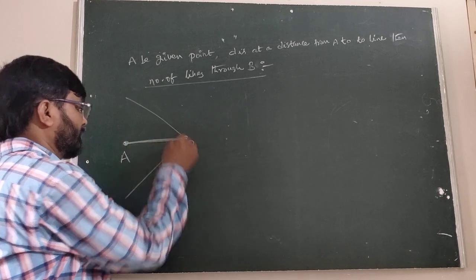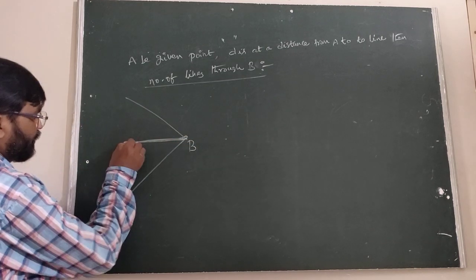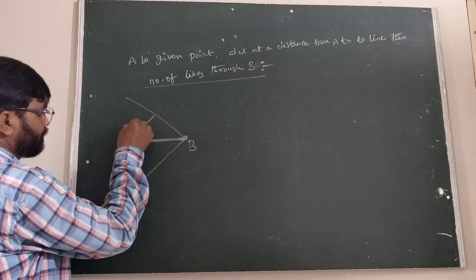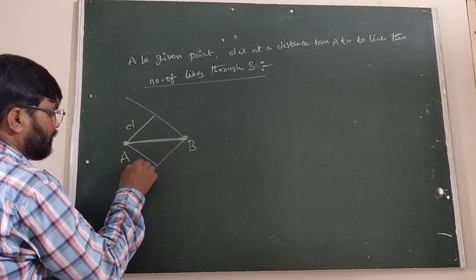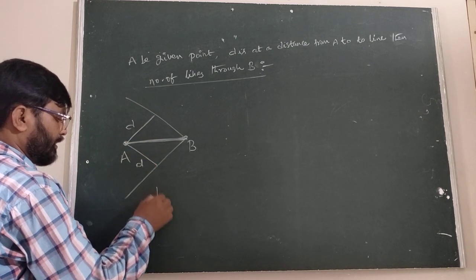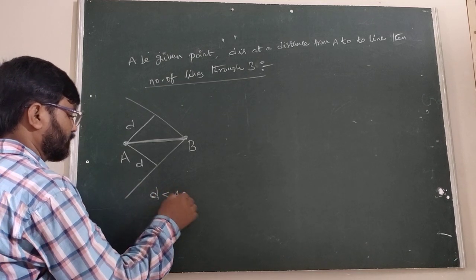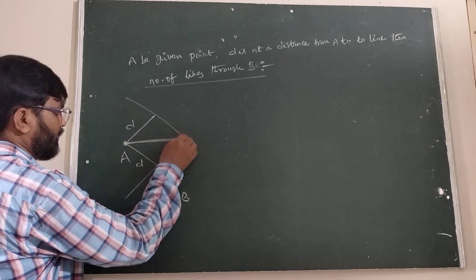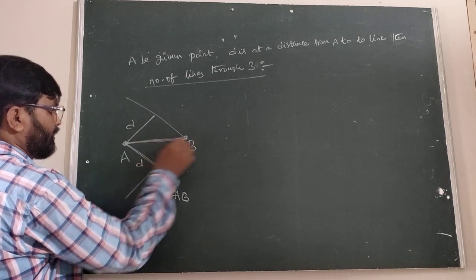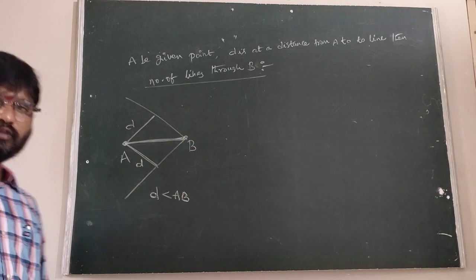We have to first find the distance of AB. Here this is the D. Now we are thinking, when D is less than AB, here the D is this one, and this is the length AB. First we have to find the distance between the two points.